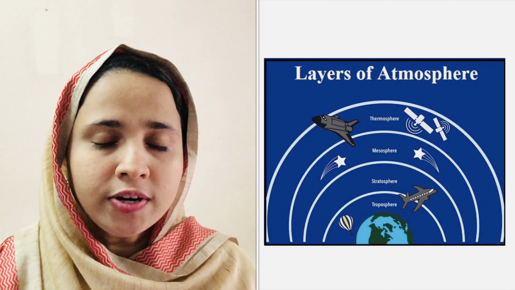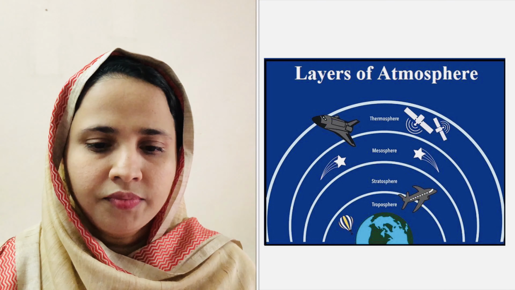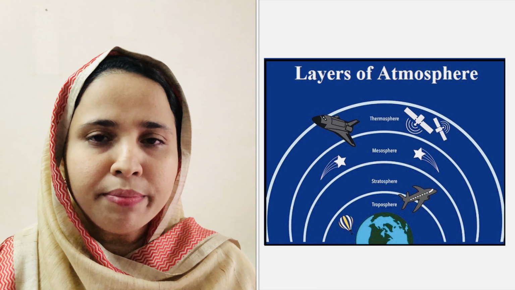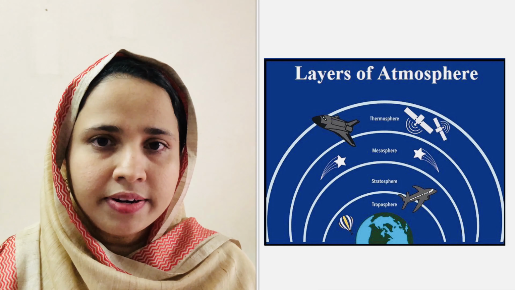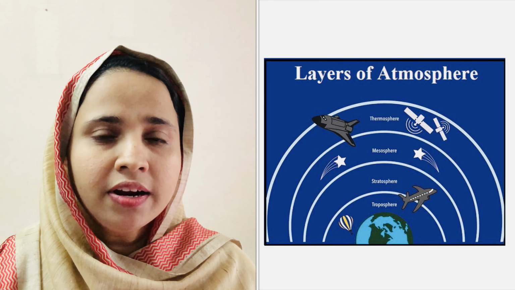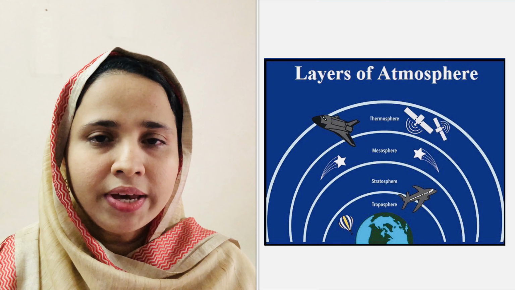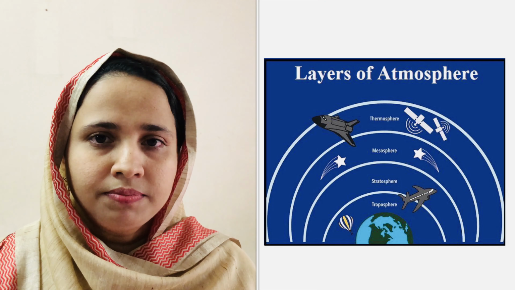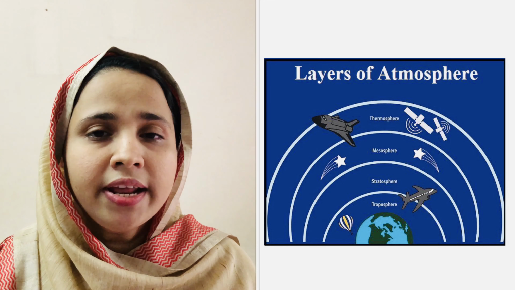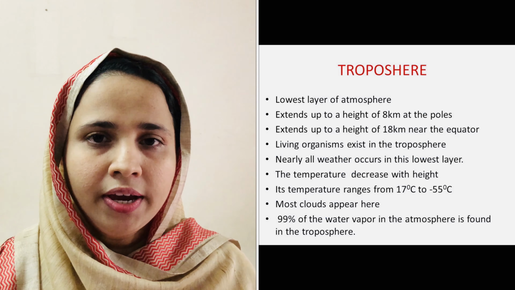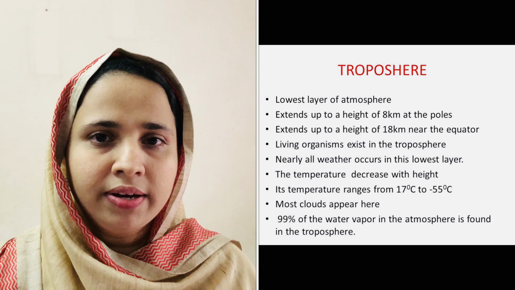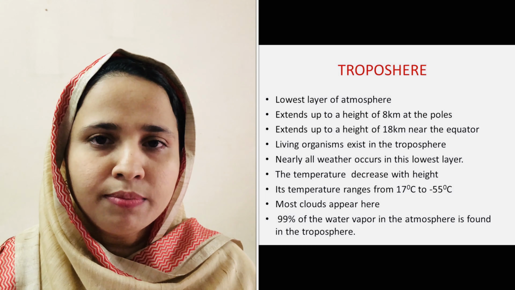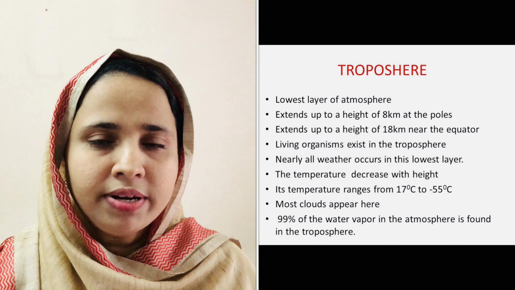There are 5 concentric layers within the atmosphere which can be differentiated on the basis of temperature and other characteristics. These are troposphere, stratosphere, mesosphere, thermosphere and exosphere. Firstly, troposphere. It is the lowest layer of the atmosphere which extends up to 8 kilometers at the poles and 18 kilometers at the equator.